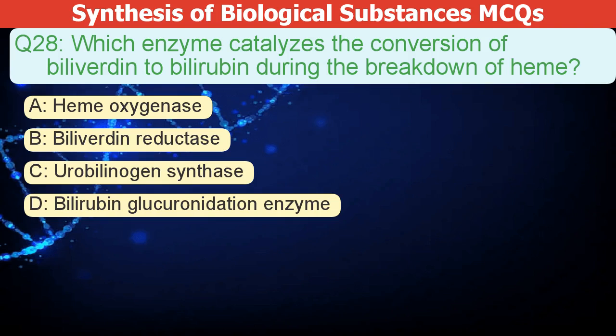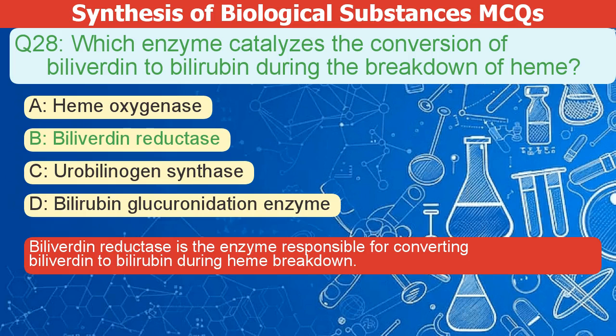Which enzyme catalyzes the conversion of biliverdin to bilirubin during heme breakdown? A. Heme oxygenase. B. Biliverdin reductase. C. Urobilinogen synthase. D. Bilirubin glucuronidation enzyme. The correct answer is B. Biliverdin reductase is the enzyme responsible for converting biliverdin to bilirubin during heme breakdown.